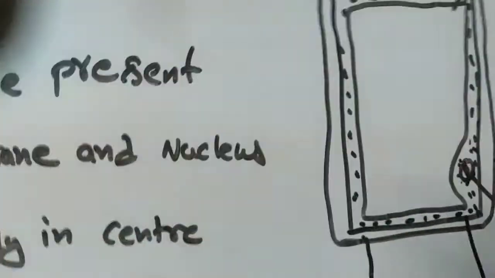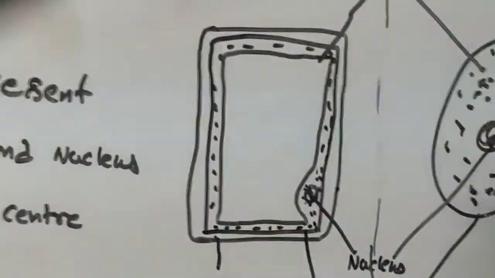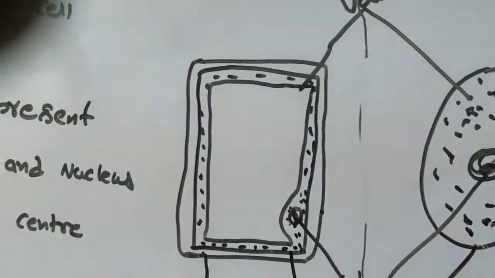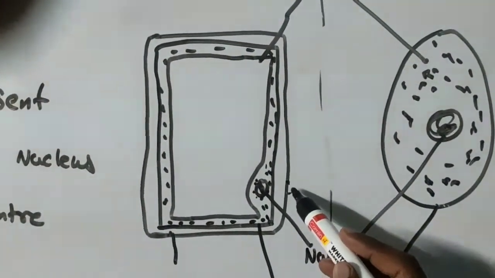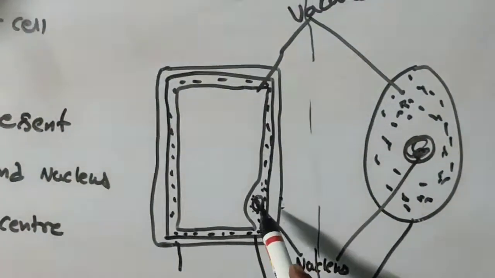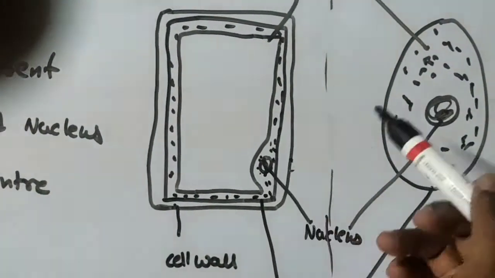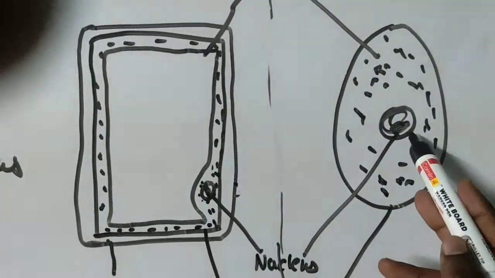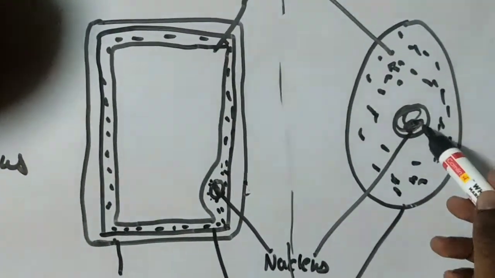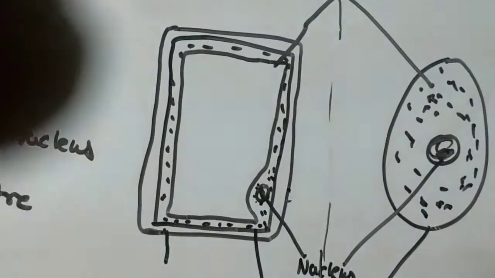Okay, now coming to the other part, which is cytoplasm. Before studying cytoplasm, let's see the nucleus. In the middle it contains a dense part known as the nucleus. The outer membrane is the cell membrane, and at the center it contains the nucleus. Here in the plant cell, and if it is an animal cell, the outer membrane is the plasma membrane, and in the middle it contains the nucleus. Between the nucleus and plasma membrane it will contain a jelly like substance called cytoplasm.